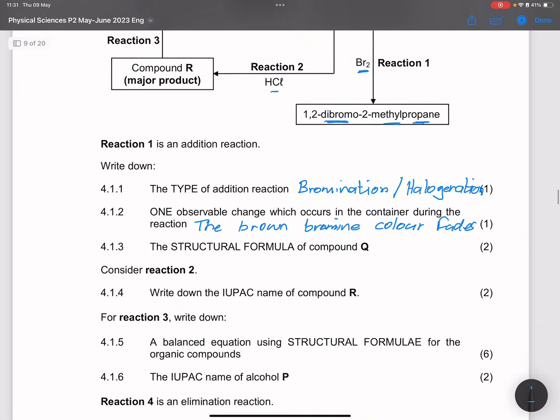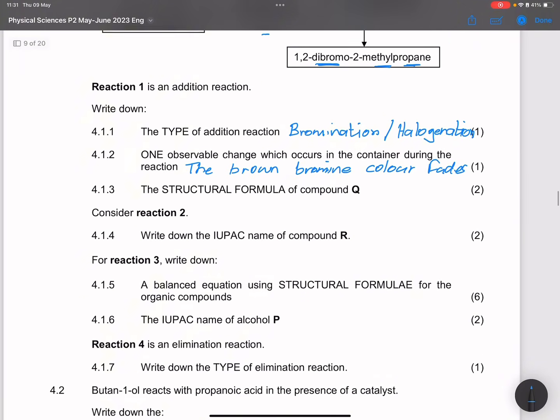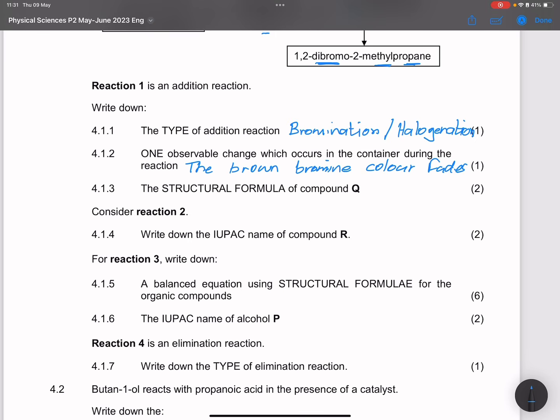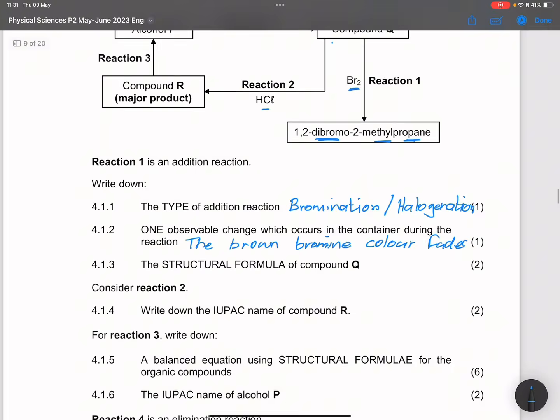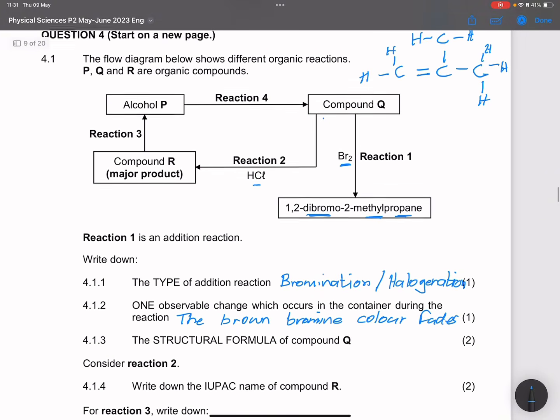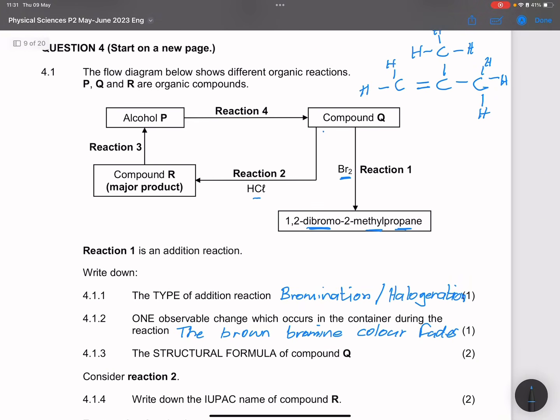Next question, they say reaction 2, write down the IUPAC name of compound R. Okay, so if we take that reaction, we would break that double bond, and we are now going to add, according to Markovnikov's rule, chlorine. Now remember, we'll add the chlorine where we've got the lower number of hydrogens. So the chlorine will go to number 2 and the hydrogen will go to number 1.